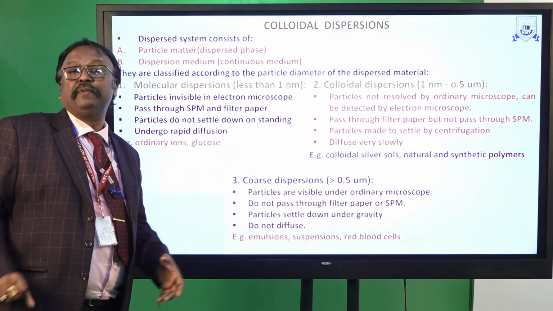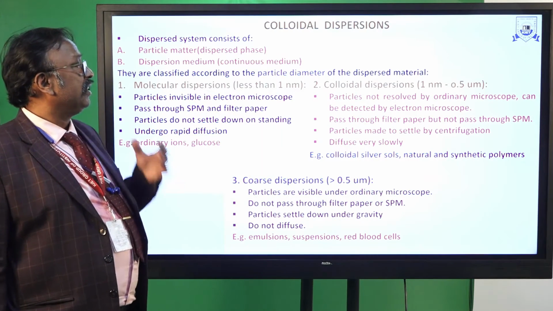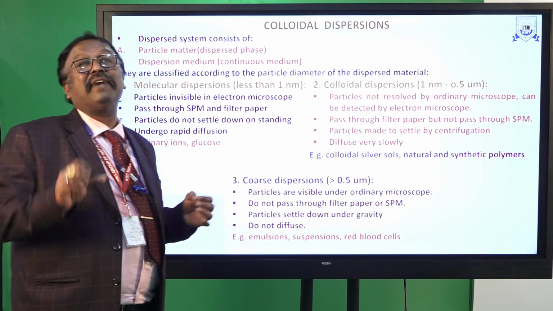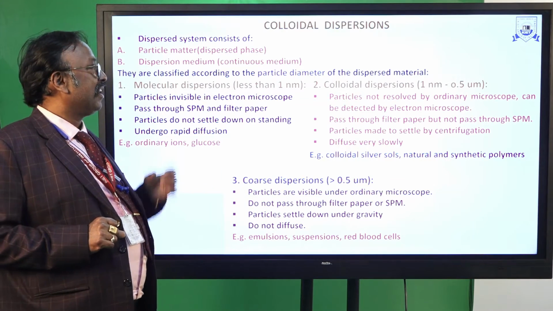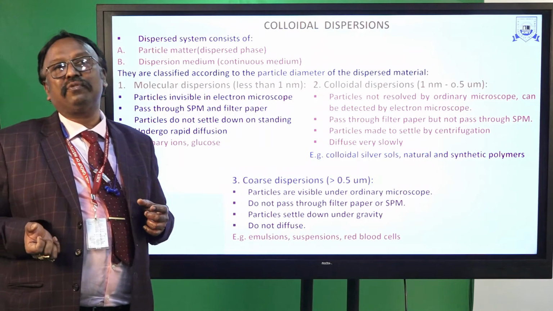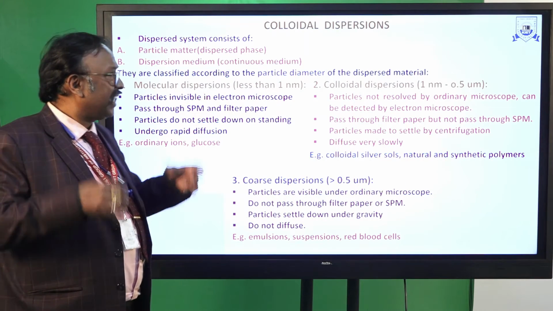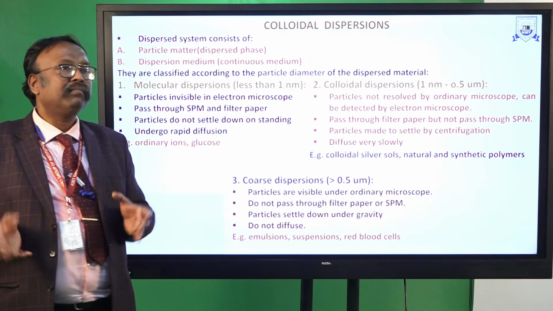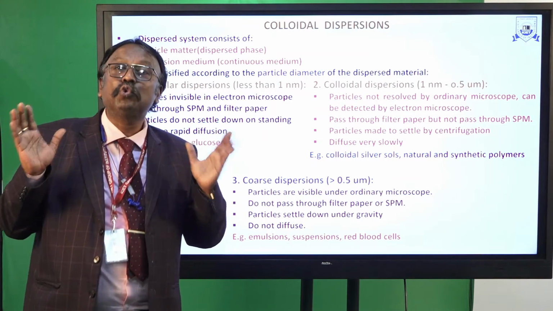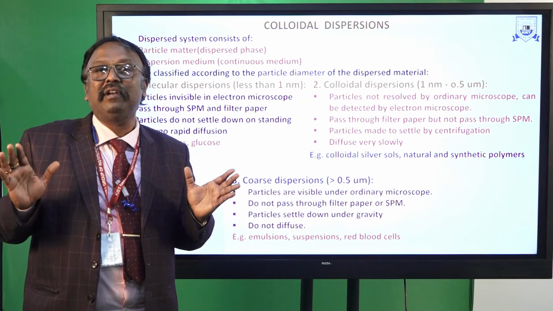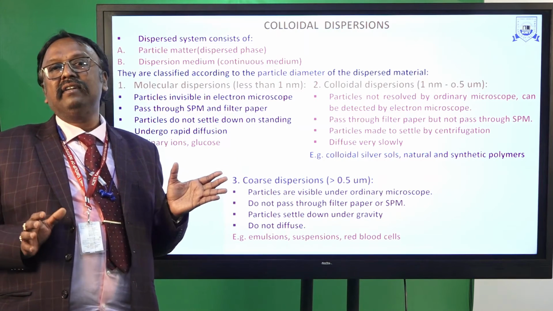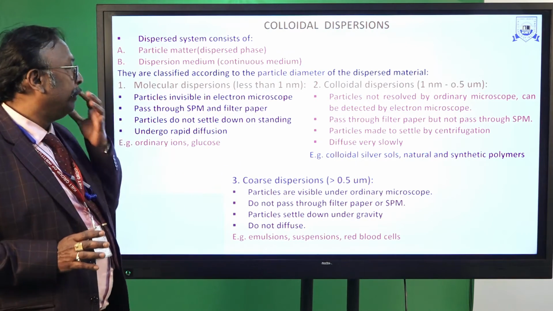Coming to colloidal dispersions, the particles are not resolved in an ordinary microscope and can be detected by electron microscope because the size range is very small. They can pass through filter paper but not through the semi-permeable membrane; SPM is nothing but semi-permeable membrane.